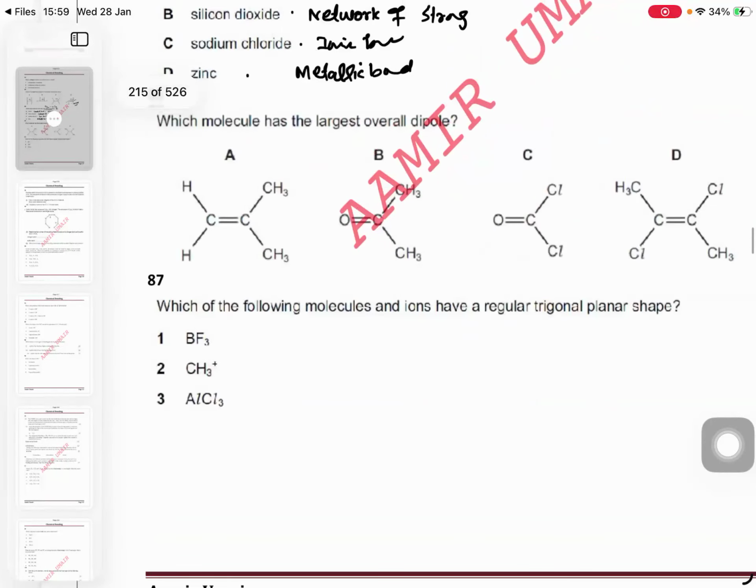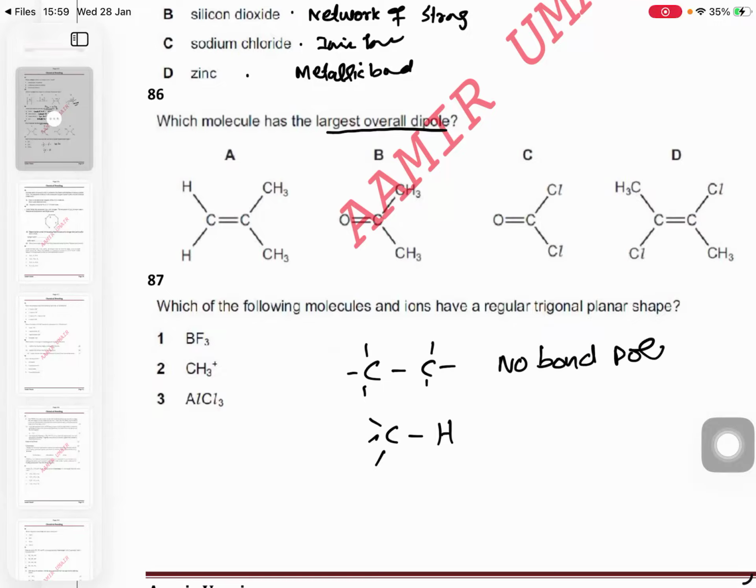Which molecule has the largest overall dipole? Overall dipole largest किसका होगा? When there is a carbon-carbon or carbon-hydrogen bond, there is no bond polarity.